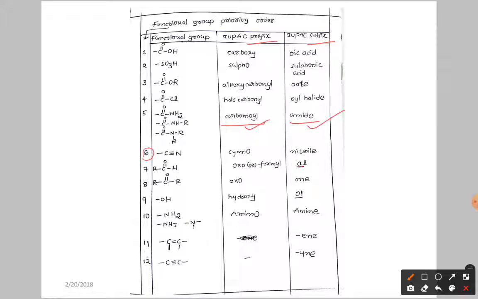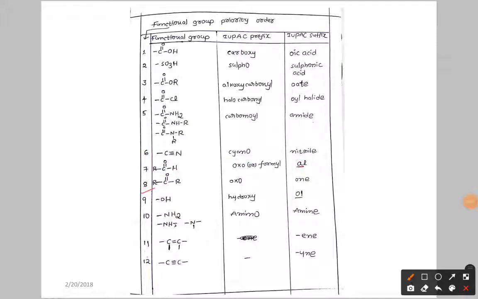Next, sixth priority goes to cyano, which is C triple bond N. If it is a prefix, you write cyano. If it is a suffix, you write nitrile. Next, seventh priority goes to RC double bond OH. If it is a prefix, you write oxo or formyl. If it is a suffix, you write al. Next we have ol, so you have to end with al.